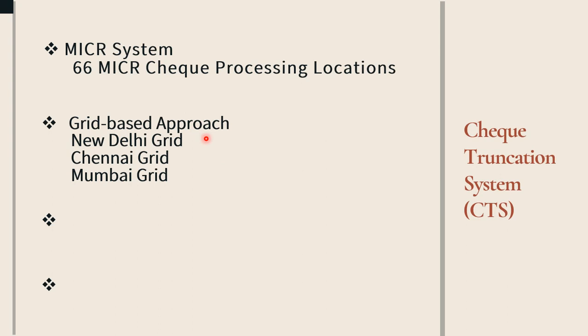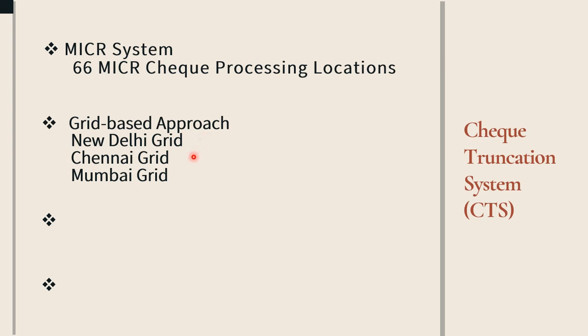The areas covered by this grid are Haryana, Punjab, Uttar Pradesh, Uttarakhand, Bihar, Jharkhand, Rajasthan, and the Union Territory of Chandigarh. These are the specific locations covered by the New Delhi grid.